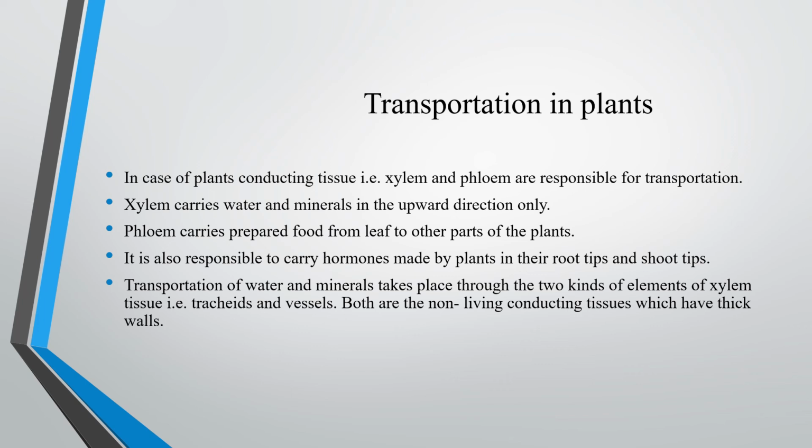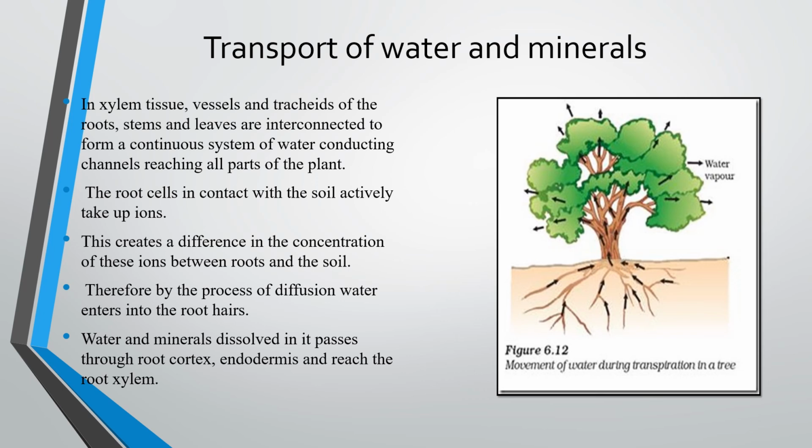Transportation of water and minerals takes place through two kinds of elements of xylem tissue, tracheids and vessels. Both are non-living conducting tissues which have thick walls. Transport of water and minerals: in xylem tissue, vessels and tracheids are helpful for the transport. First the root absorbs water and minerals from the soil, then they go to the stem, to the leaves. All these are interconnected to form a continuous system of water-containing channels reaching all parts of the plant.